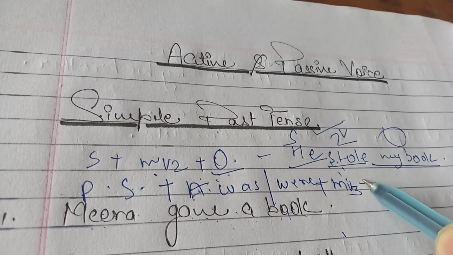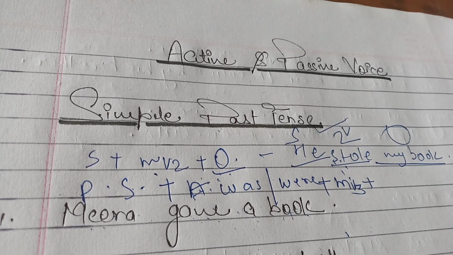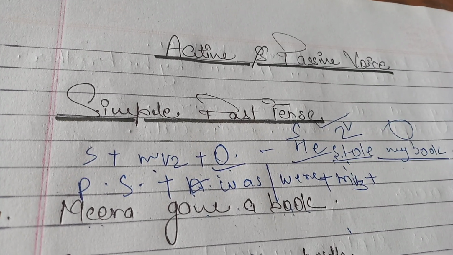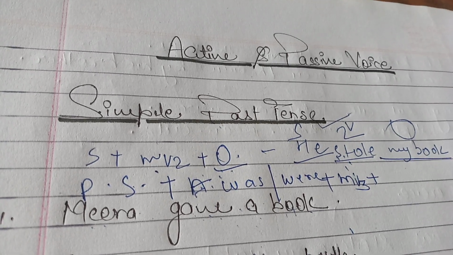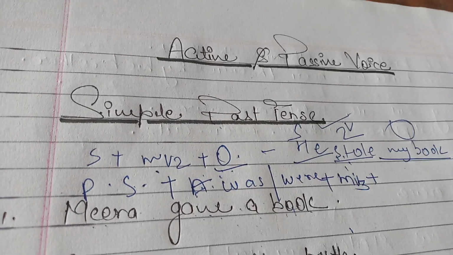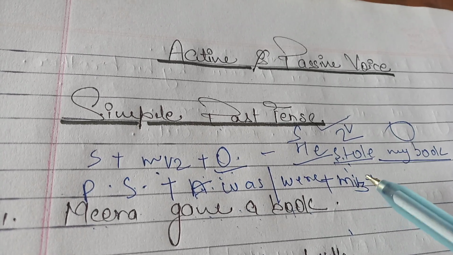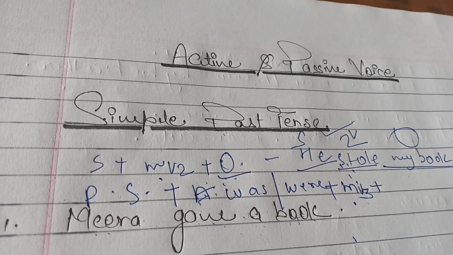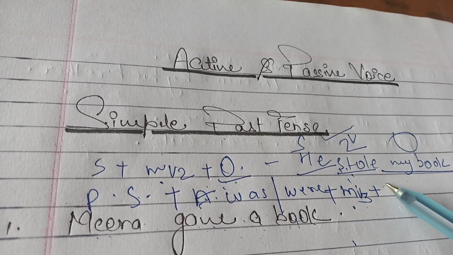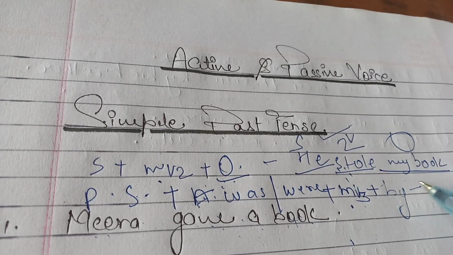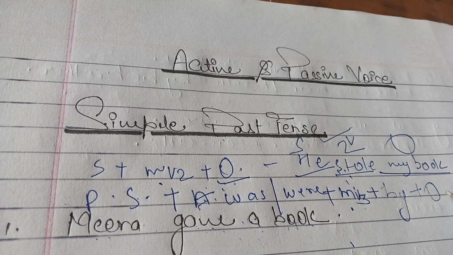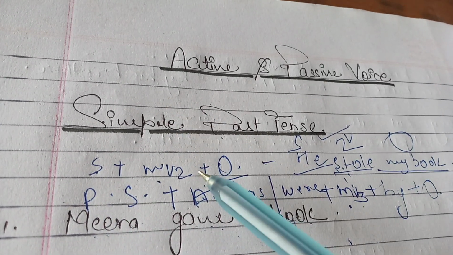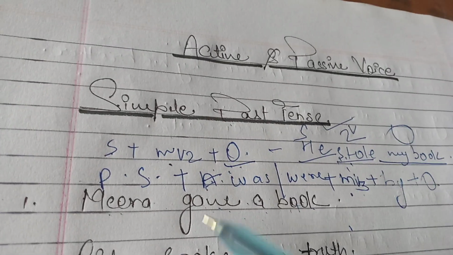I told you that in every tense, when we convert a sentence from active into passive, whether it belongs to present, past or future, we have to apply the main verb in the third form only. Get this point? Then by, then object, that will be the subject of active. Clear? See the example.